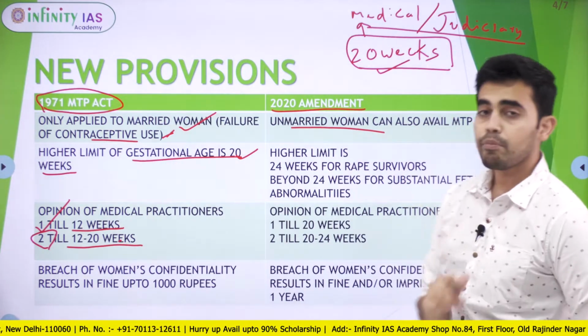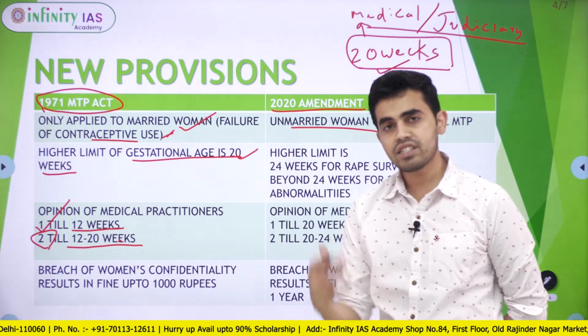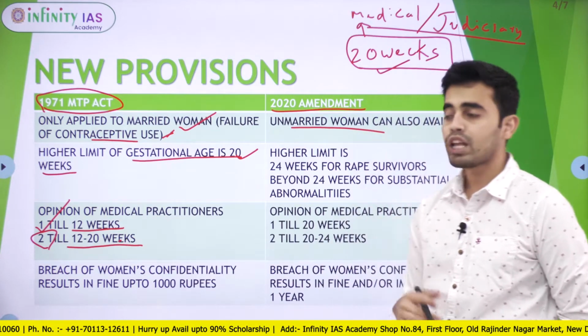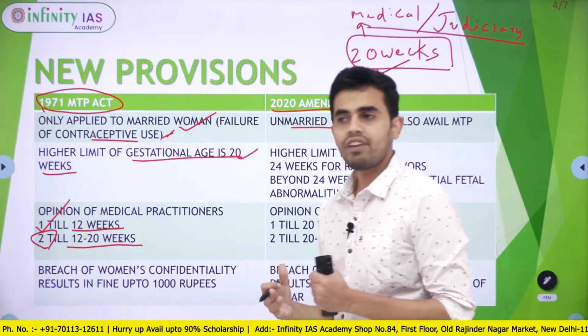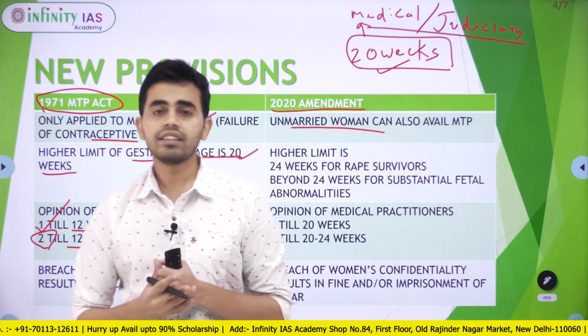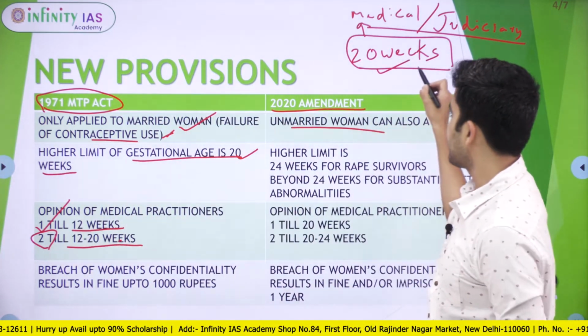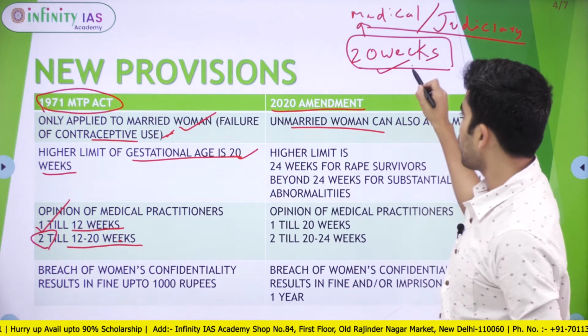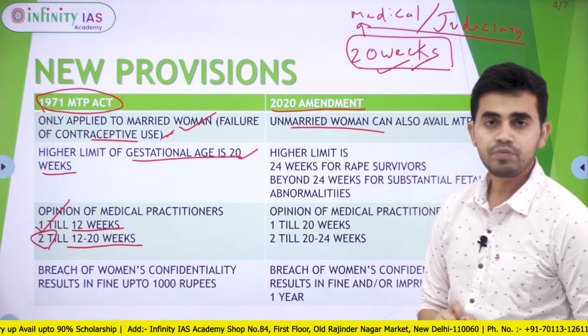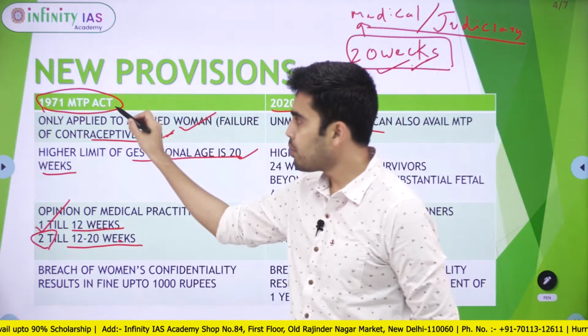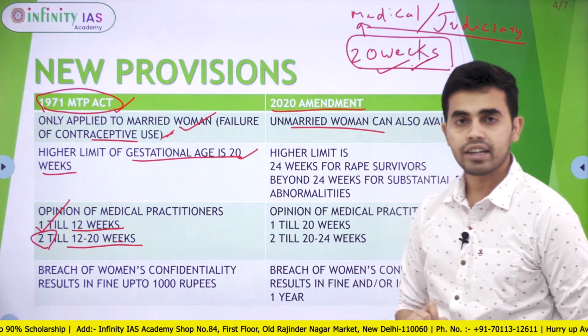This is a very cumbersome process and it gets very difficult for the woman. So after 20 weeks, if there was an abnormality that is detected in the fetus, it becomes very difficult for the women to undergo a termination of pregnancy. So this was a problem with the 1971 Act.